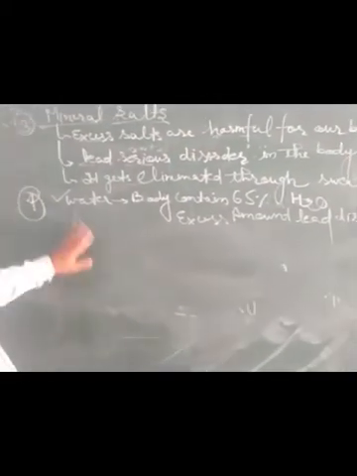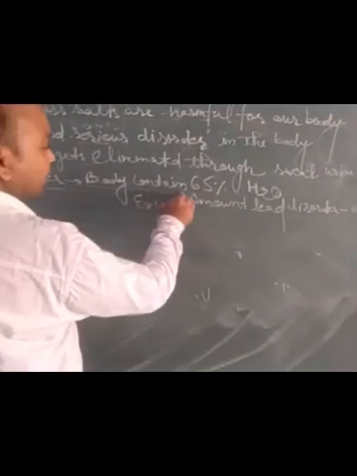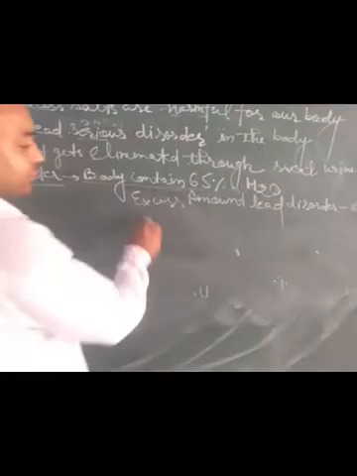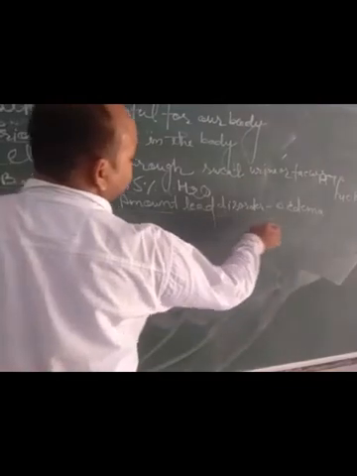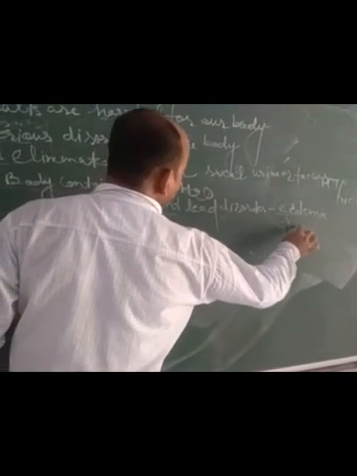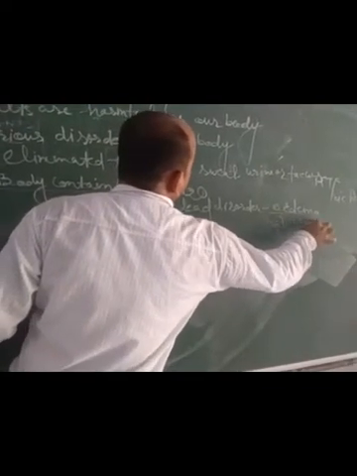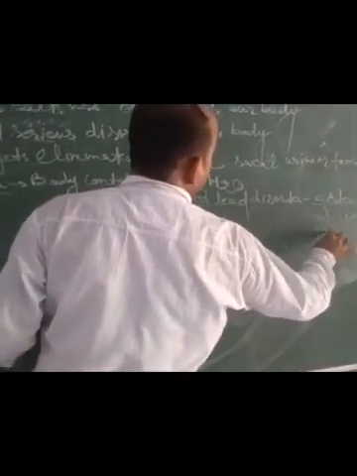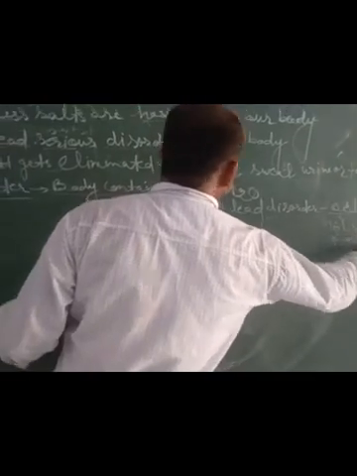The next type of excretory waste is water. Water is very useful to our body, but excess water is harmful. Our body contains 65% water, and an excess amount of water leads to a disorder called edema, a high blood pressure condition, in which our blood pressure increases.